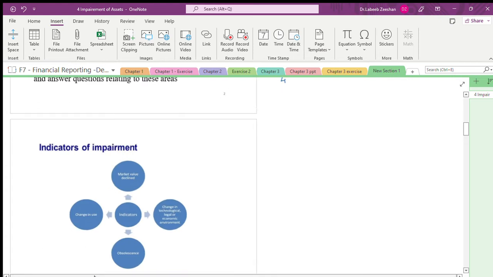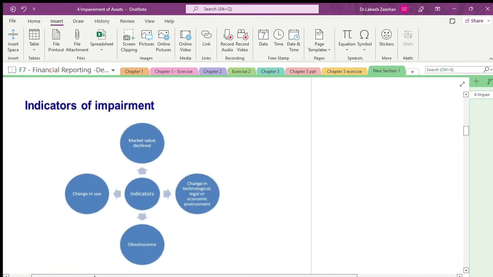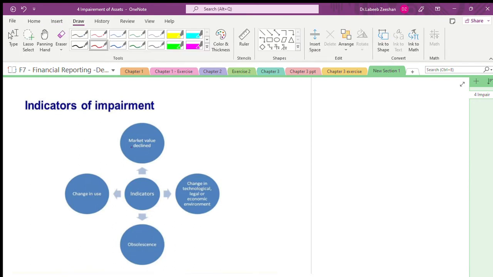Now, what are the indicators of impairment? Now it's very specific for us. The market value of the product will decline. Change in technology. Regulations imposed by the government. The economic environment, how things will work.